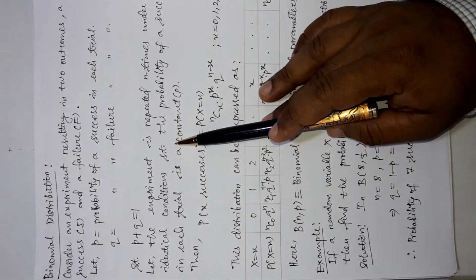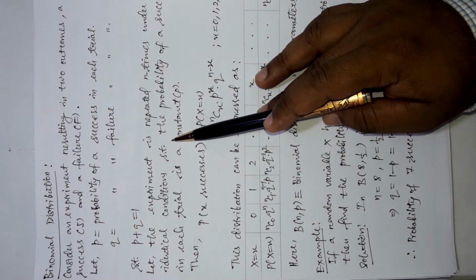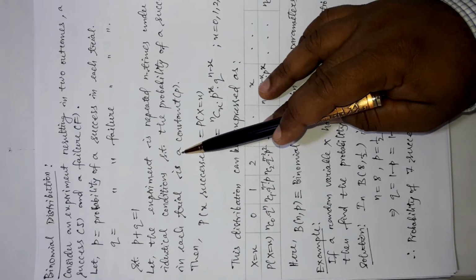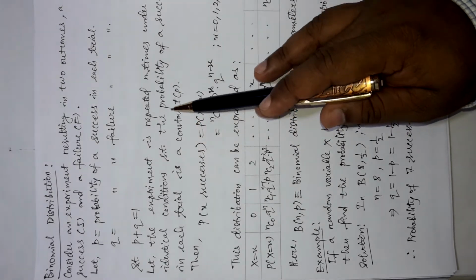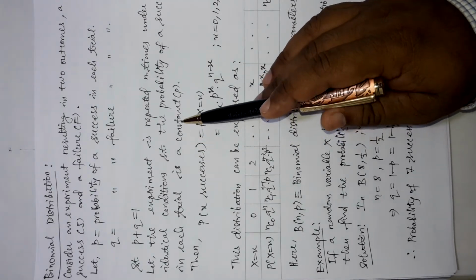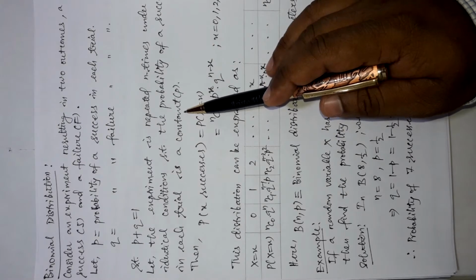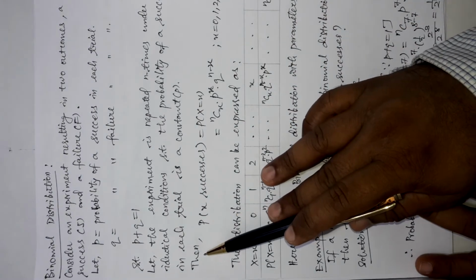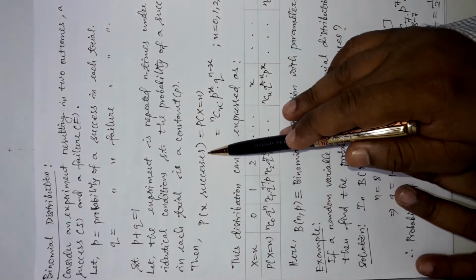That means one of the conditions of Bernoulli's trial type is that the probability of success in each trial, or the probability of failure in each trial, should remain constant; it will not change. So, the question is, what is the probability of x number of successes?